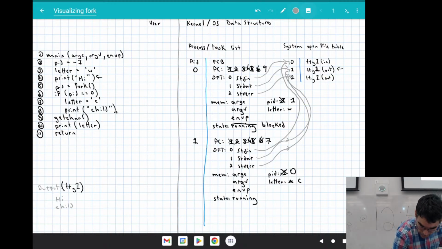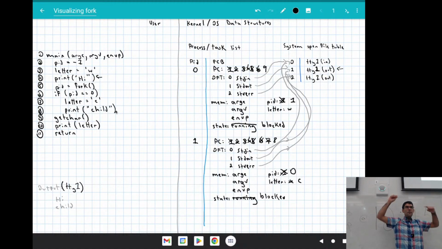And then after we finish doing that print statement, we're going to move to line 8 in our child process. And we're going to hit get char. And get char is going to change this process's state also to blocked. So now we've got these two processes that are both halted. They're waiting for input on the same standard input here. Both of their open file tables are referring to the same TTY1. And so I'm going to hit enter on my keyboard once.